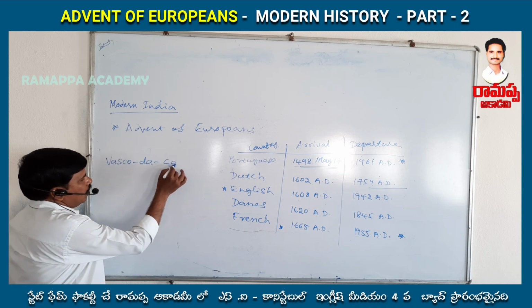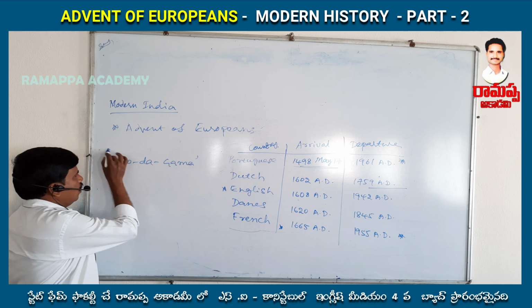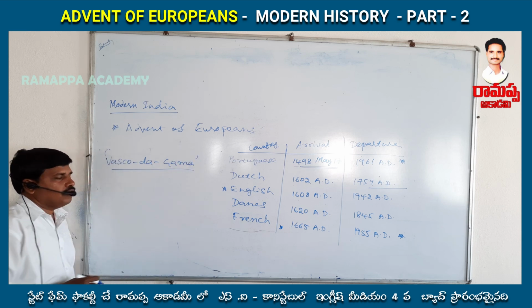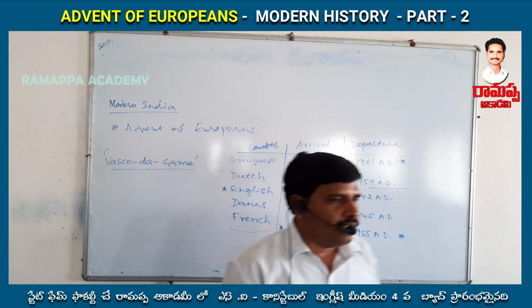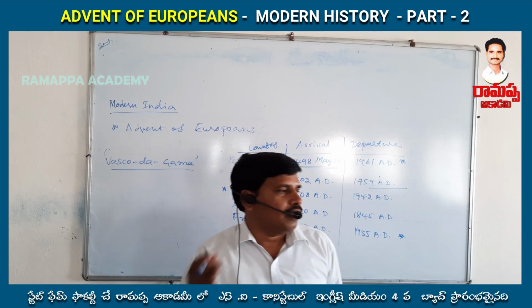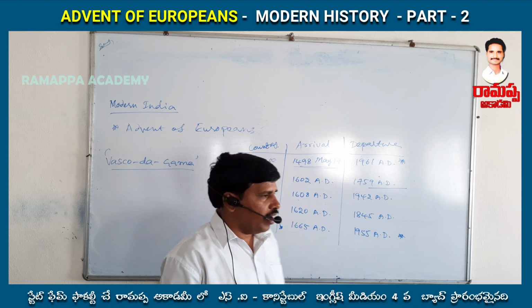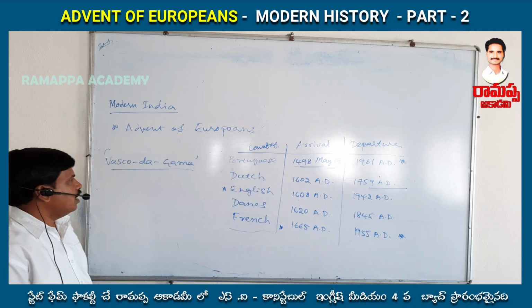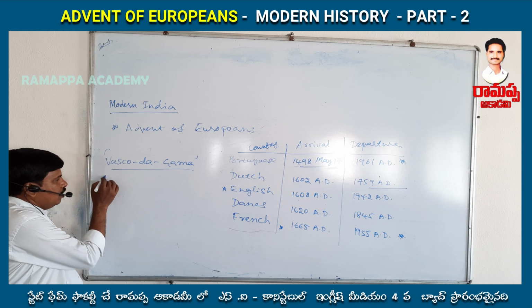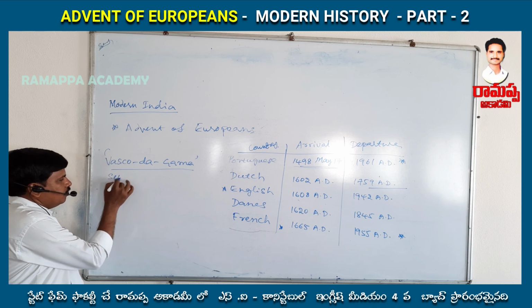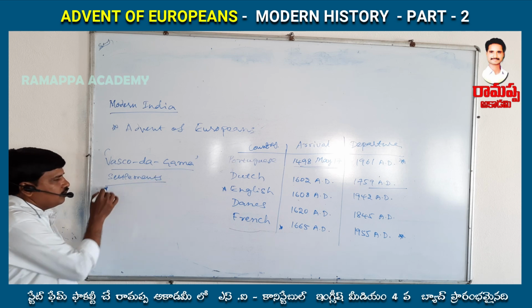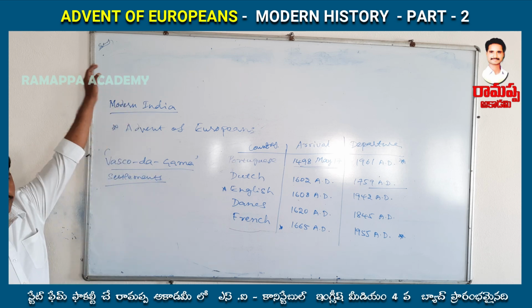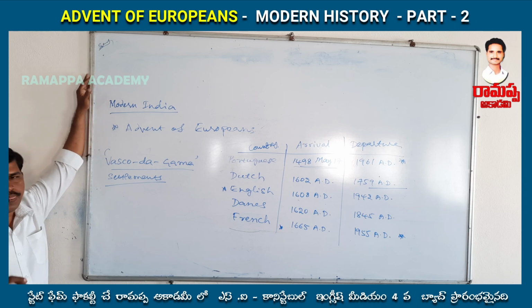So Vasco da Gama beach is also there in Goa, and Goa was the main capital and trade center of the Portuguese in East Indian countries, for trading activities. And what about the other important settlements? We'll discuss the Portuguese colonial places and trade centers.